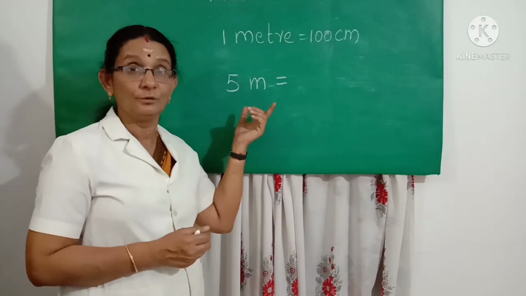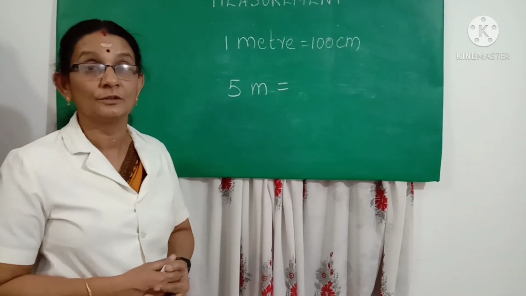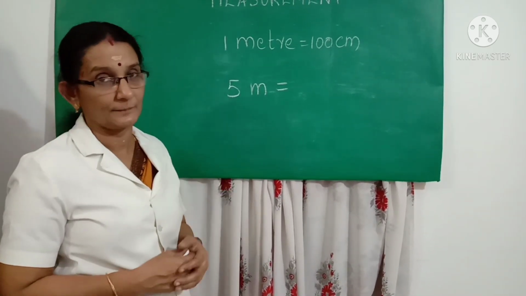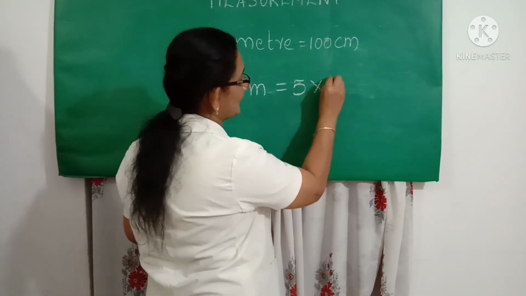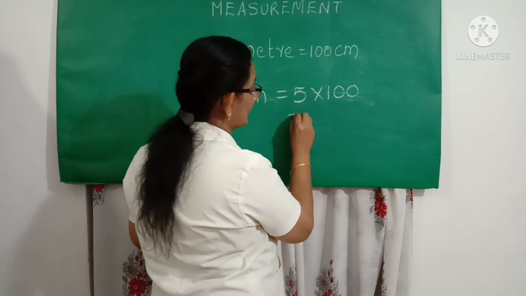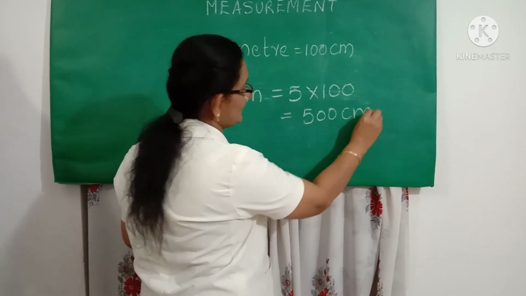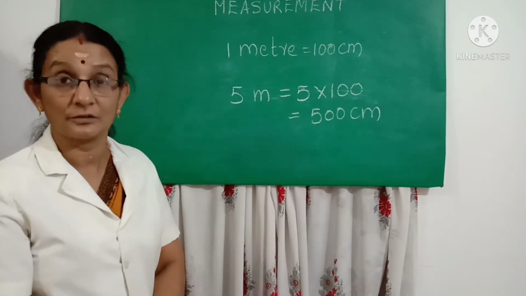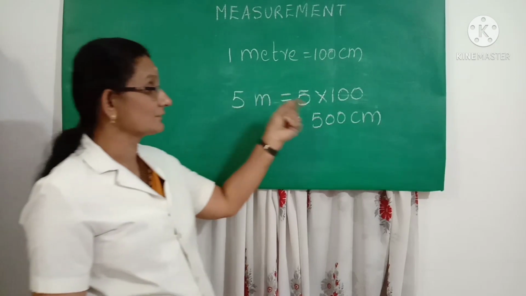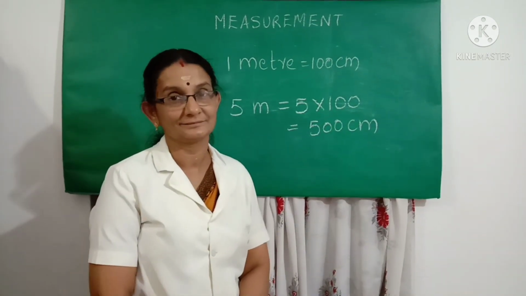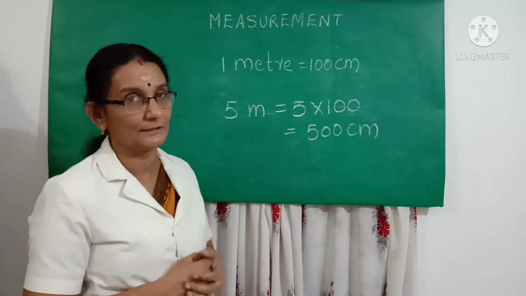Suppose I want to know how much 5 meter is equal to. To convert meter into centimeter, we have to multiply with 100. So let us multiply with 100 and you get 5 into 100 is equal to 500 centimeter. Or you can do one easy method, that is just place 2 zeros to the right. So this is how we convert meter into centimeter.